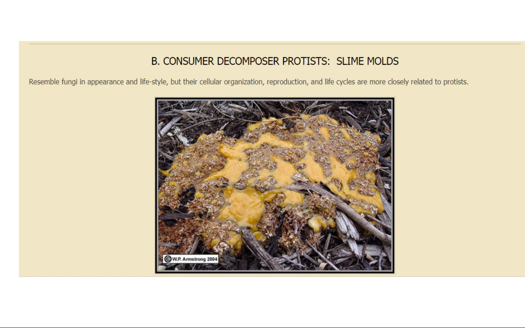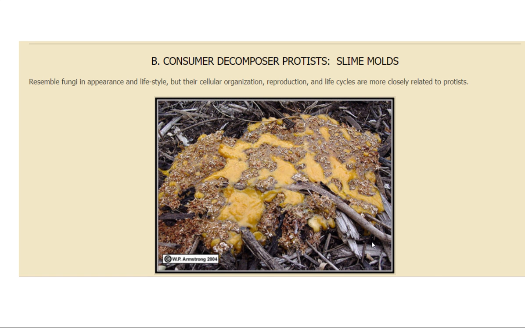Then we move to the next part, that is consumer-decomposer protists, and they include slime molds. So this is another category where the consumer and decomposer protists are there. All right. We are going to discuss in detail about these consumer-decomposer protists in our next session.